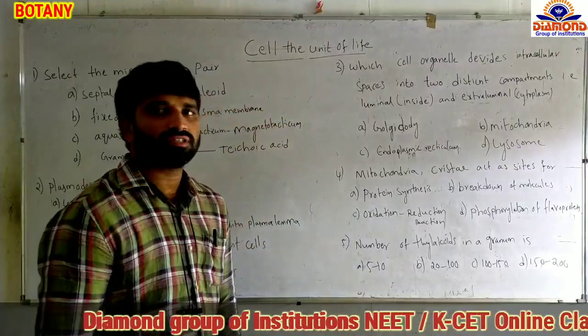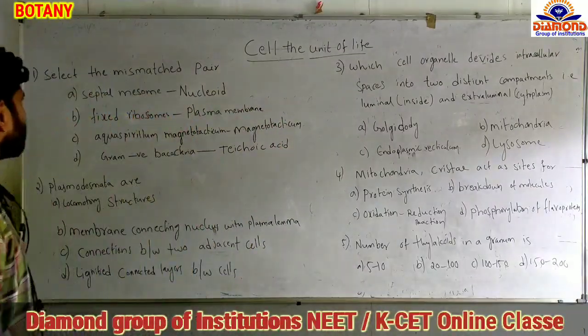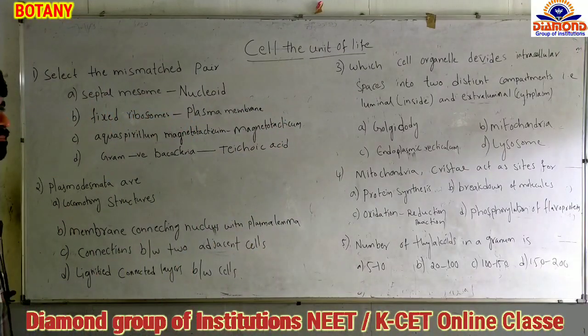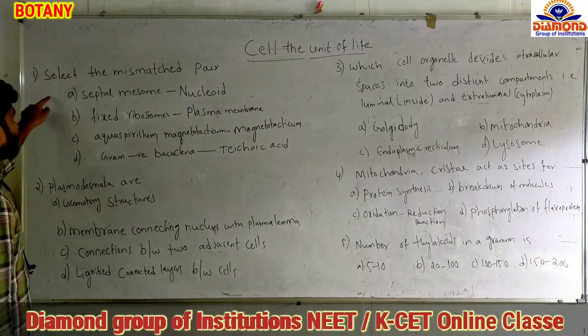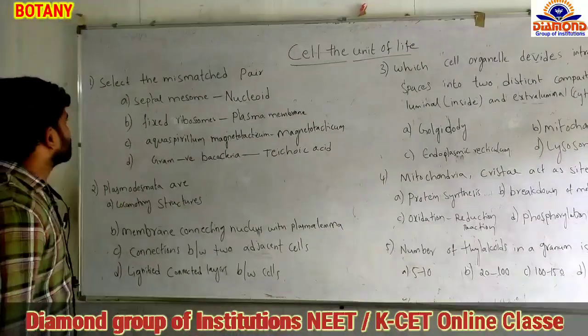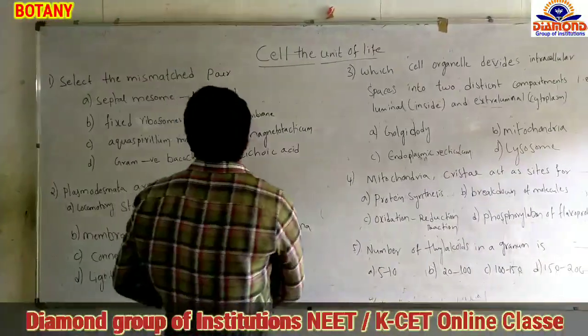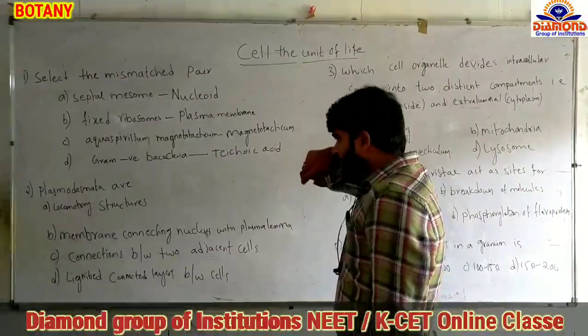Today's topic is the cell, the unit of life. In that, some questions are "select the mismatched pair." So here we have to identify the incorrect pair. Option A: septal mesosome, they given as a nucleoid.